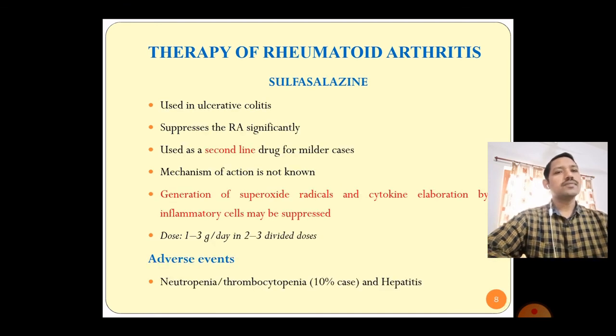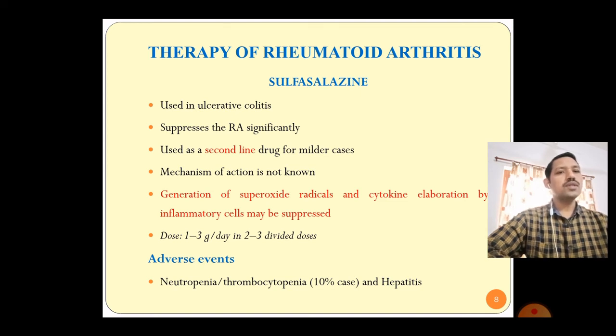Next drug to control the rheumatoid arthritis is sulfasalazine. Mainly this drug is used in ulcerative colitis, and it suppresses the rheumatoid arthritis significantly when it is provided to the patients. Therefore, this is used as a second line drug for the milder symptoms.